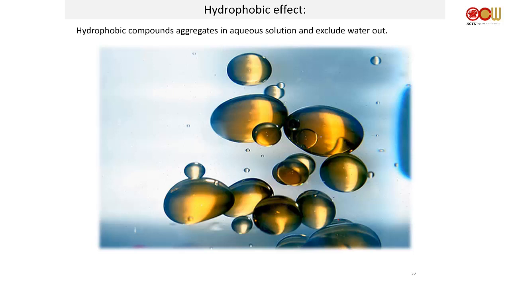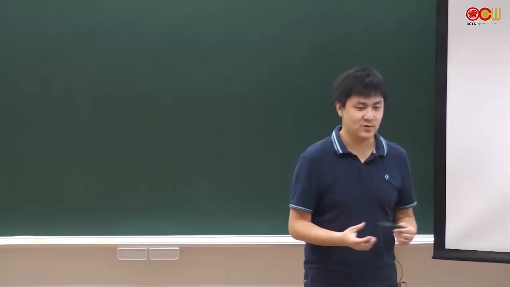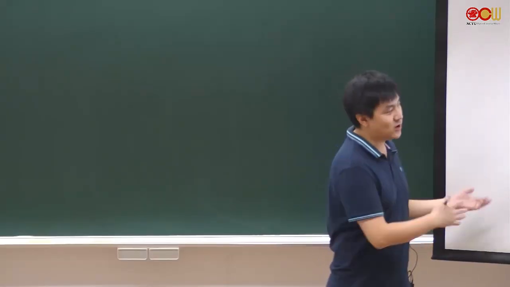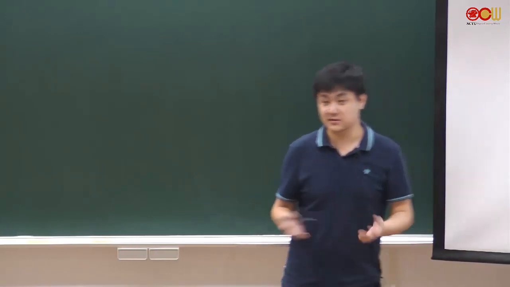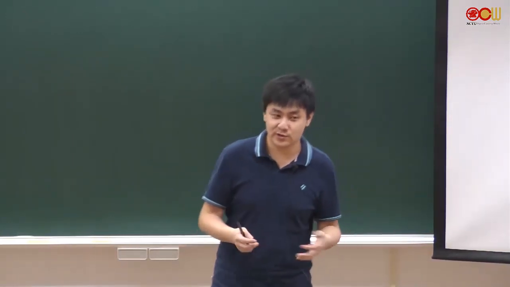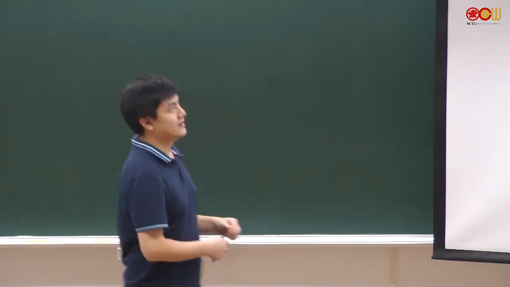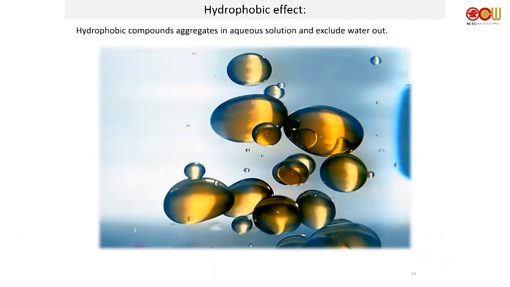So this is something you know. Okay? You know this when you're 5, maybe 3. Okay? You know that if you drop lipids like oil, like cooking oil, in water, they form aggregates like this. So this just tells you that, hey, oil doesn't dissolve in water. Okay? Now, this is something where we can generally refer to as the hydrophobic effect. Okay? Hydrophobic compounds aggregate in aqueous solution and kick water out. Do you guys know what's the scientific reasoning behind this?